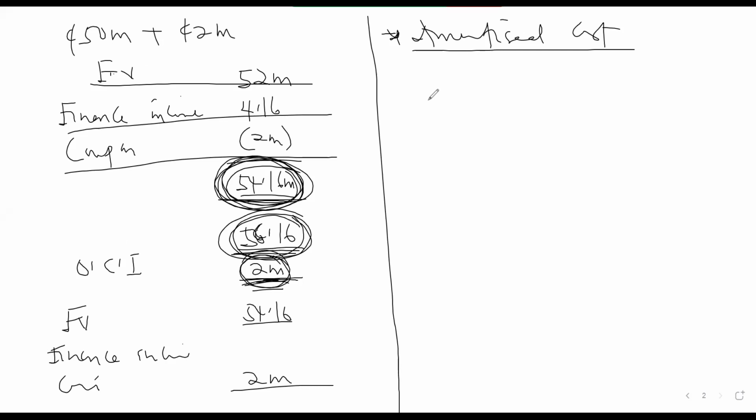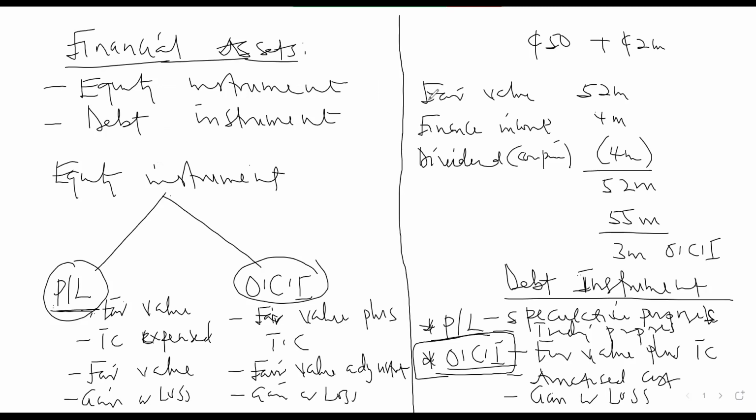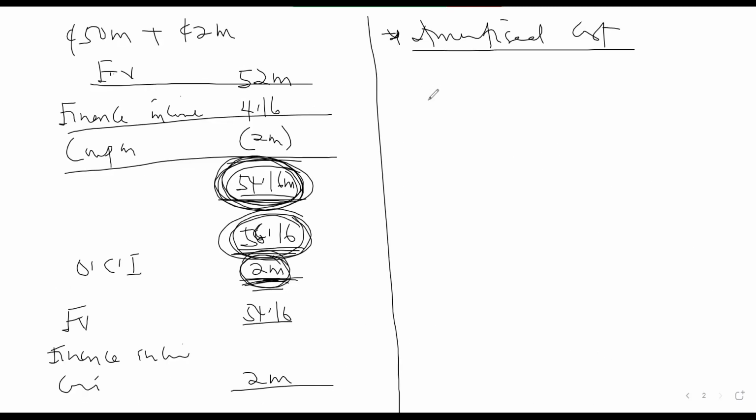This can be deemed as classifying the asset through the revaluation model, but that one can be at cost model. So the classification is the same. The amortization is still the same.